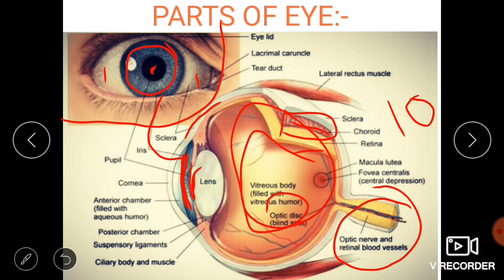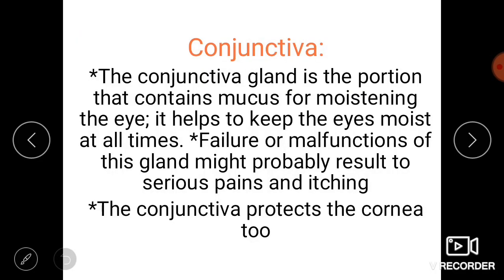As for the chambers present in the internal structure of the eye, there are the anterior chamber and the posterior chamber. This part is the anterior chamber and the inner part is the posterior chamber. The anterior chamber is filled with aqueous humor, and the lens, which focuses the light in the eye, is present over here. These are the different parts of the eye which help us to see objects. Let's see the roles played by each and every part of the eye.